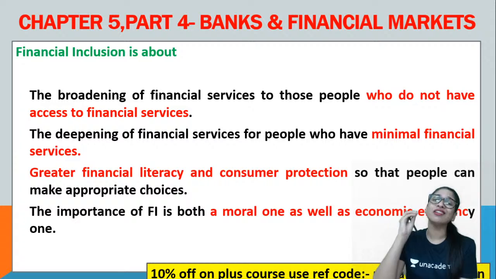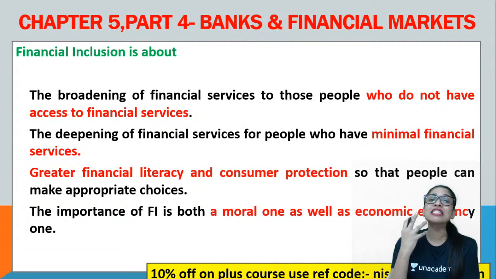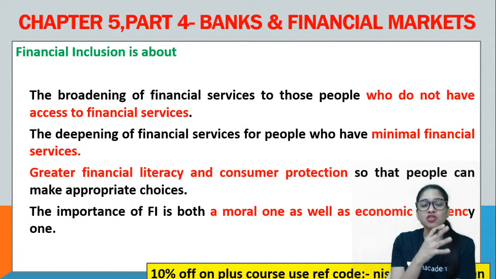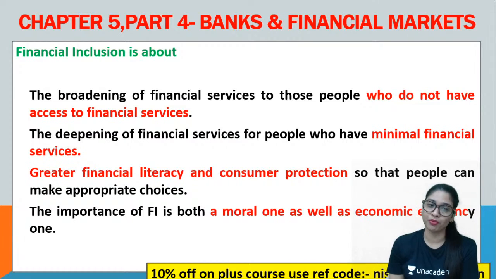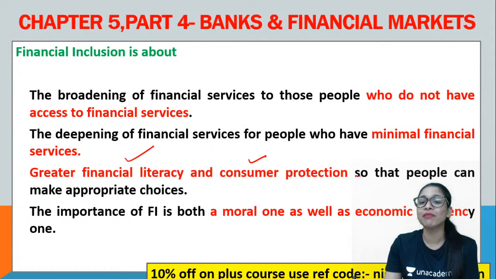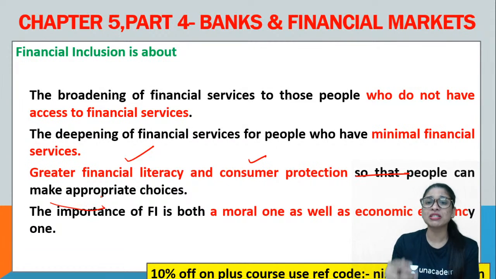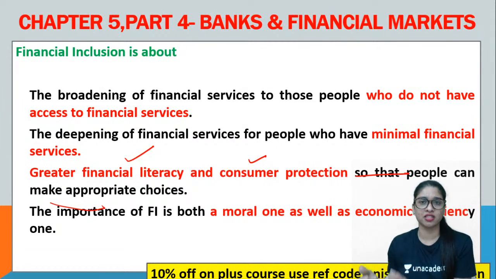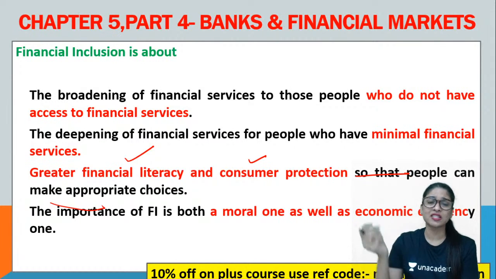When you start deepening and strengthening financial services for people, what happens? Automatically they get more and more benefit out of it. They get more active in it, and many related factors improve. There will be greater financial literacy and consumer protection so that people can make appropriate choices. People start learning how to use digital platforms, how to make a payment via phone, how to transfer funds, and how to access things online.